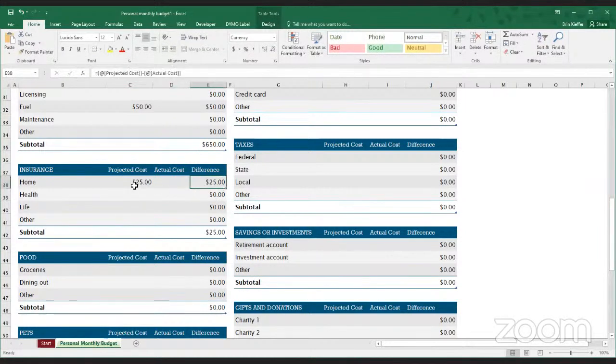The way this works is that the spreadsheet uses a formula, like you can see up here in the formula bar, to calculate the difference. So this is a formula that we're going to use quite a bit later on, or something similar to it. It basically takes the two numbers, the two cells, and subtracts them.